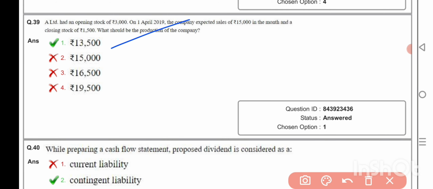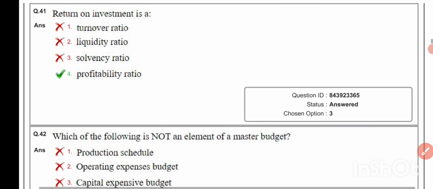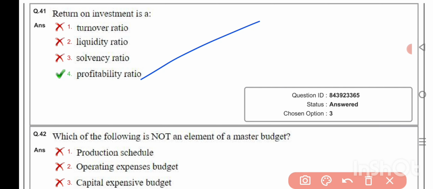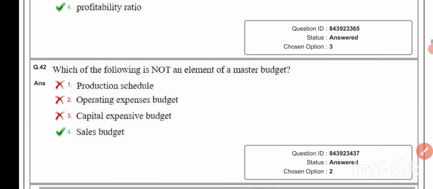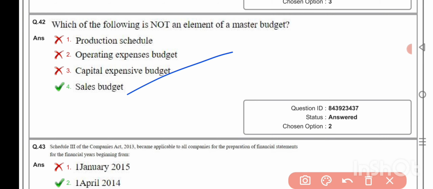While preparing a cash flow statement, proposed dividend is considered as a contingent liability. Return on investment is a profitability ratio. Which of the following is not an element of master budget? Sales budget. Schedule 3 of the Companies Act 2013 became applicable to all companies for the preparation of financial statements